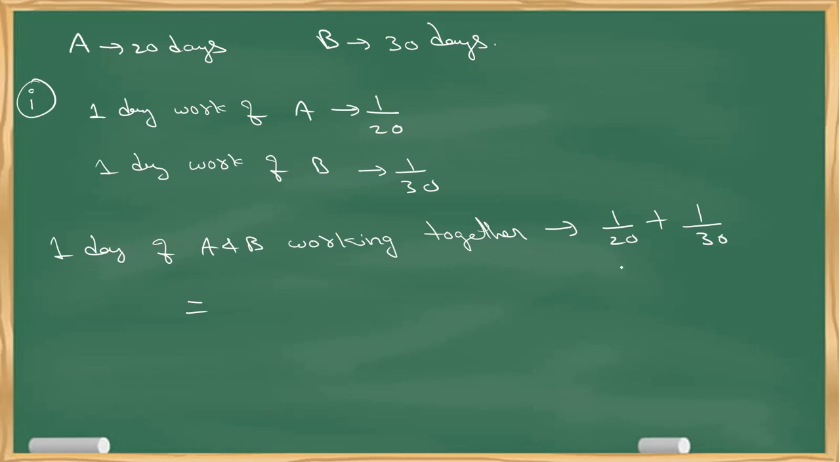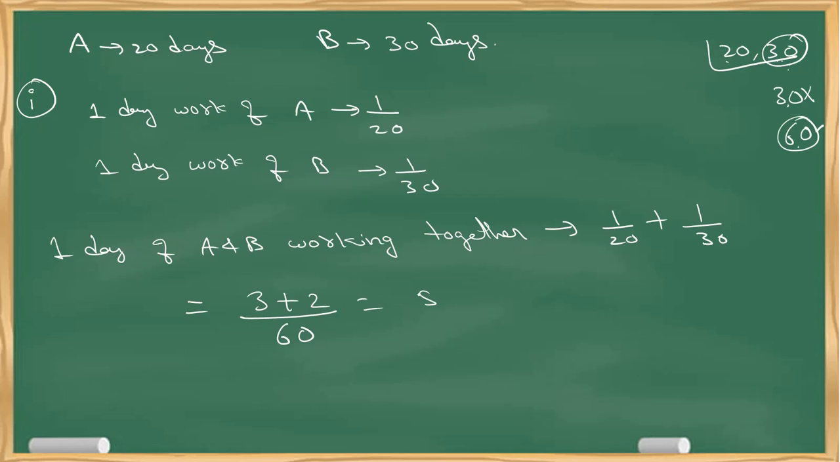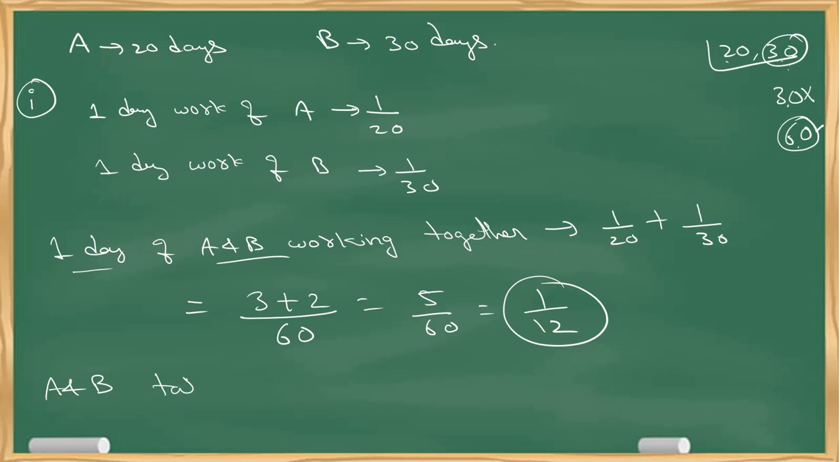Clear? Now take the LCM. Usually many people do this L division method. Okay, that is fine, but for competitive exams it's not recommended. So whenever there are two numbers, take the highest number and write down the multiples. Highest number is 30. 30 ones are 30. Does 30 go with 20? No. Next, go with multiples of 30. 30 twos are 60. Does 60 go with 20? Yes. So 60 is the LCM. It's very simple. So 60, here I'll get 3, here I'll get 2. So 5 by 60, that is 1 by 12. So 1 day work of A and B is 1 by 12. So A and B take how much time to complete the work? Reverse it, 12 days. That's it, simple.